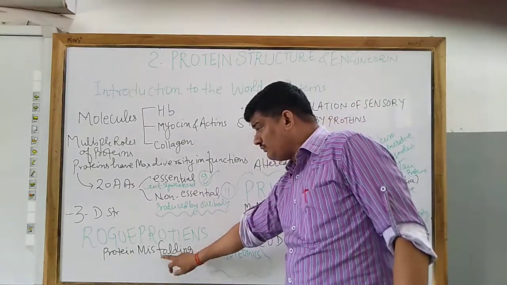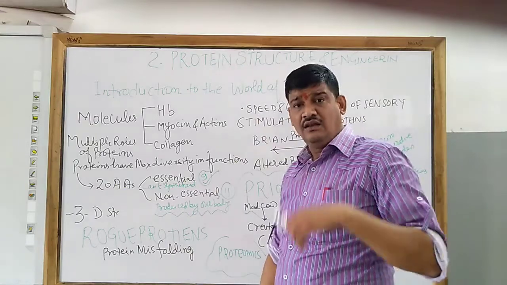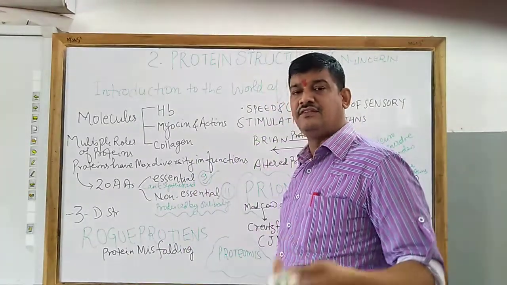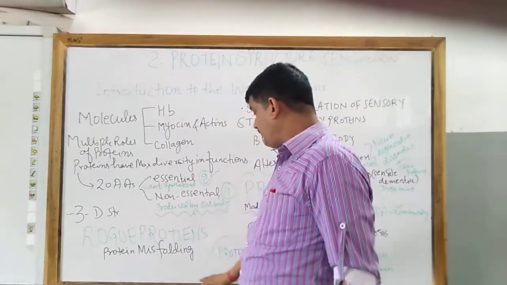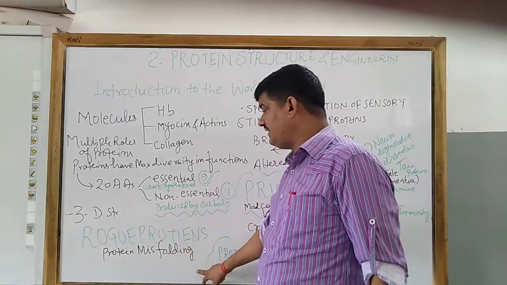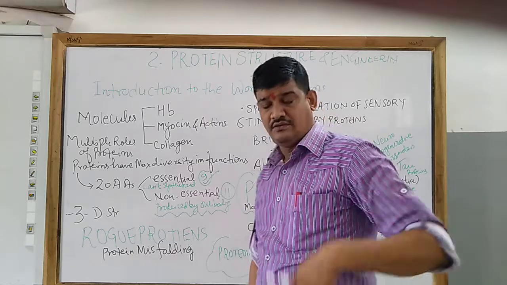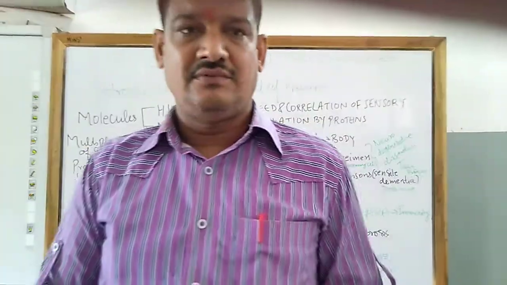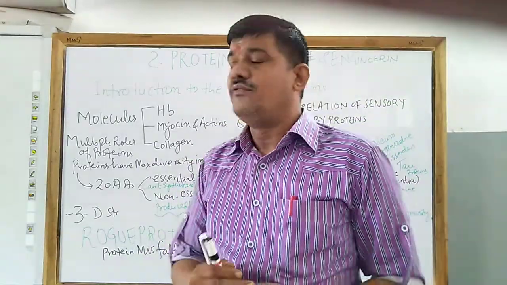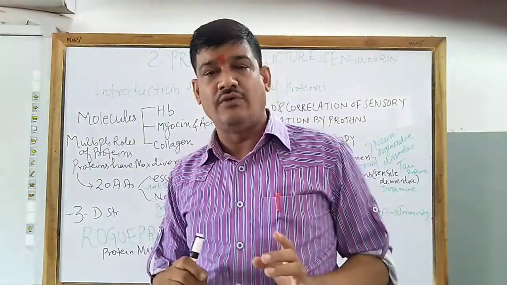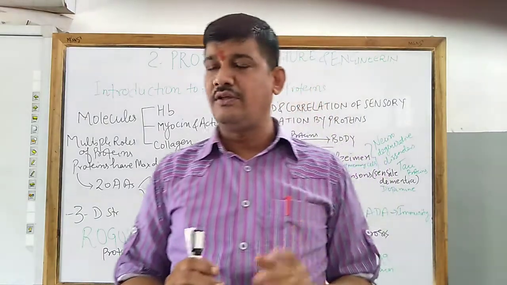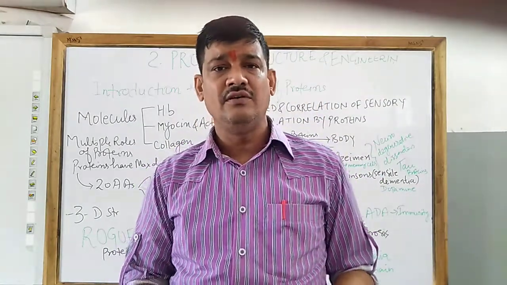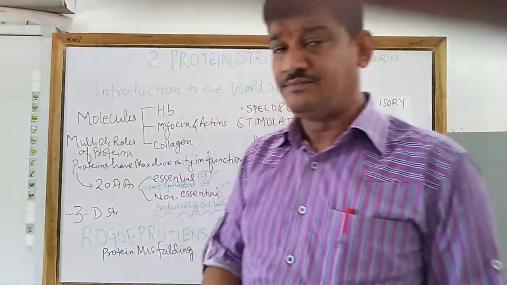Due to these rogue proteins in our body there are different kinds of diseases, and we will discuss that also. Before coming to protein misfolding, I would like to say that you have studied in 9th or 10th class that we have a central nervous system in our body. The central nervous system involves motor neurons and sensory neurons that are connected to our brain.